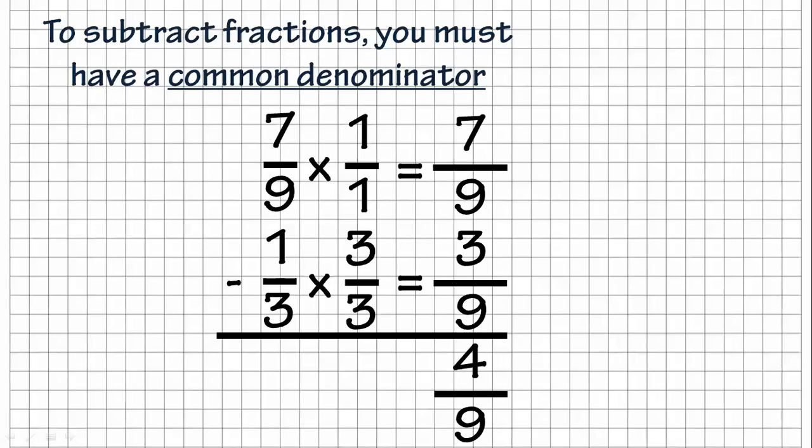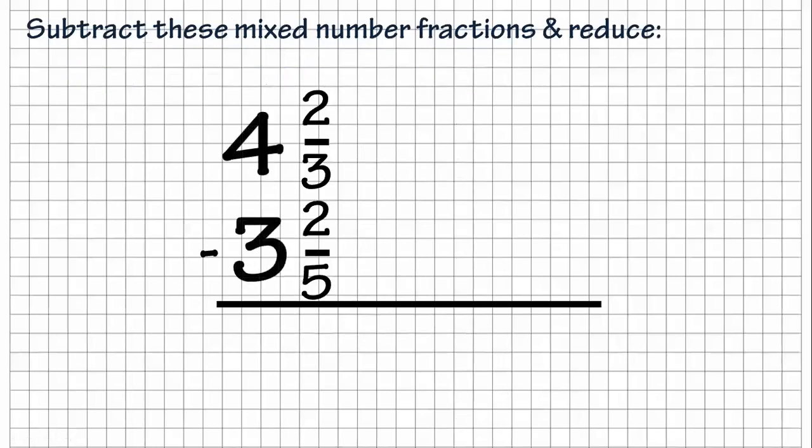Now let's look at this with mixed numbers. All right, we're going to subtract these mixed numbers, and we're going to see what the answer would be. Again, to subtract, you have to start with the common denominator. You got to get that common denominator before we can subtract. So we have 2/3 and 2/5, and we know it's going to be 15. So what times each of those gives us that?